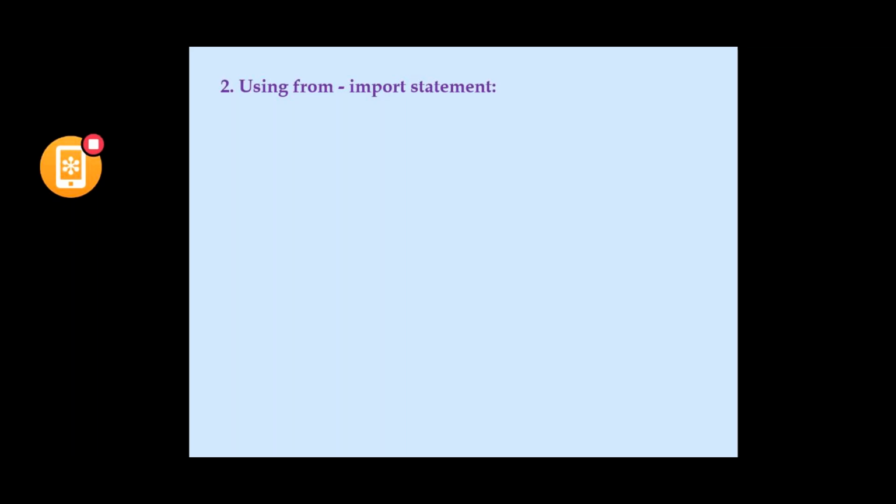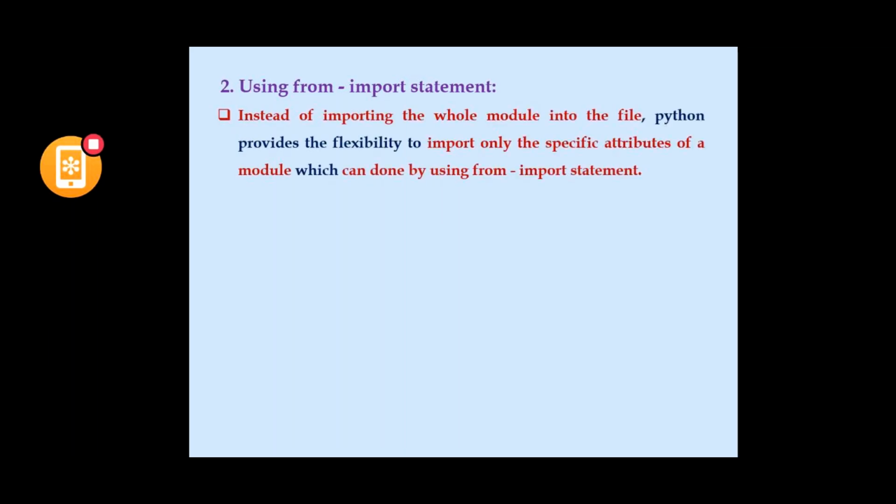The second one is using from import statement. We'll see what it is. Instead of importing the whole module into the file, Python provides some flexibility that we can import only the specific attributes from a module.